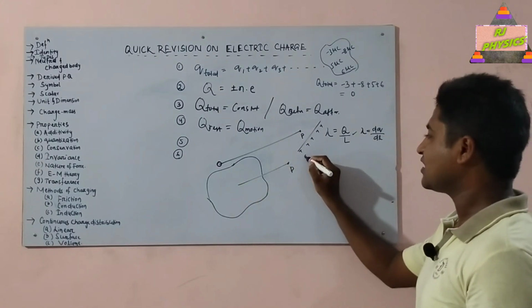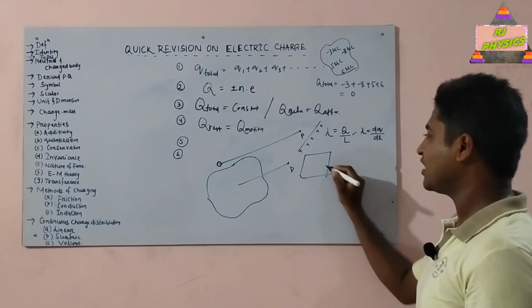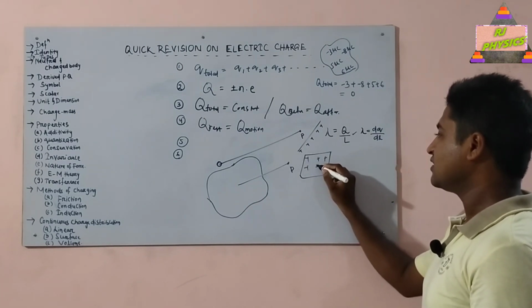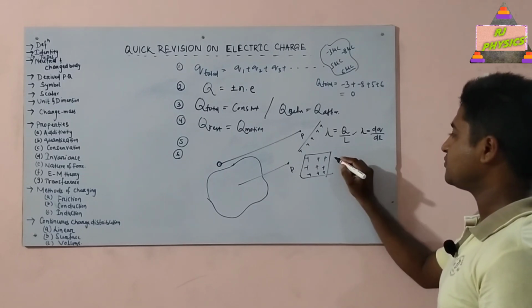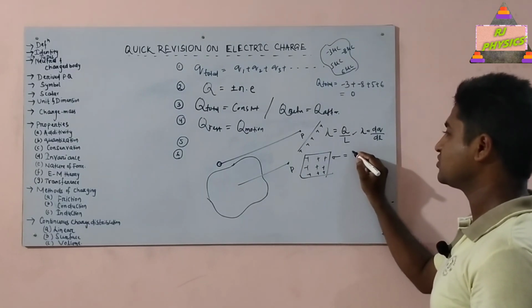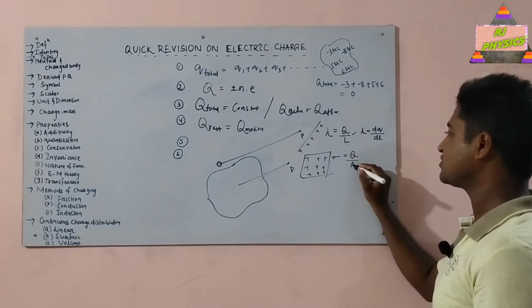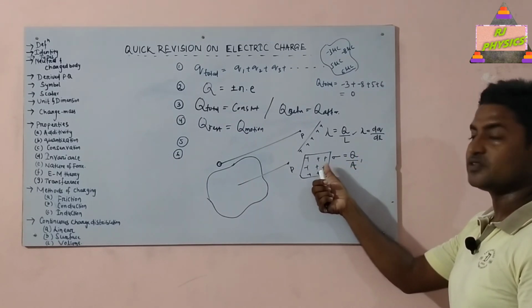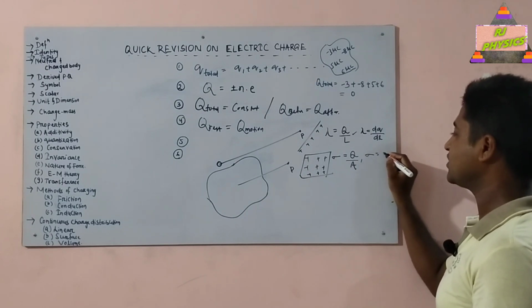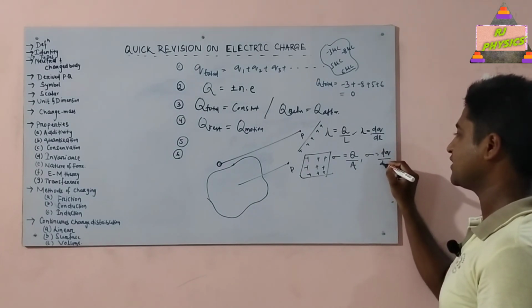Similarly, when charge is distributed over the surface of a two-dimensional object, over an area, then we call it a surface charge distribution. In this case, we define surface charge density, sigma, which is equal to charge by area. So sigma equals q by A if the distribution is uniform, but if the distribution is non-uniform, then we write sigma equals dq divided by dA.